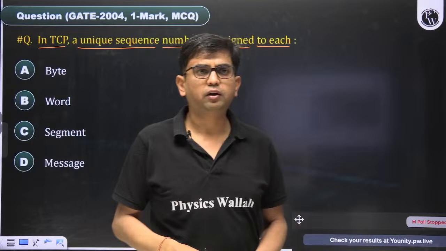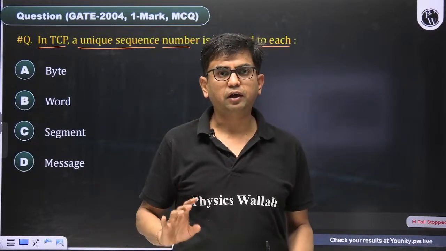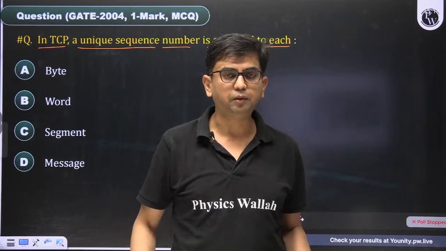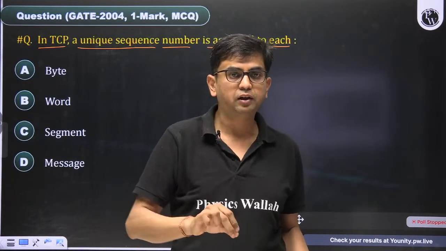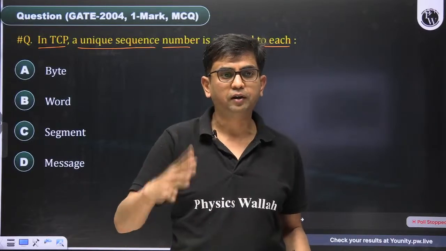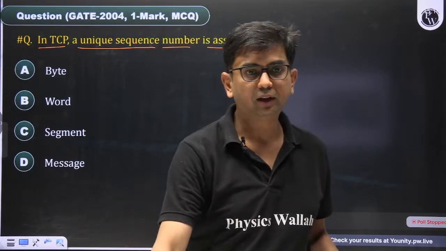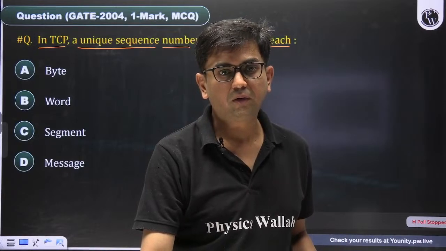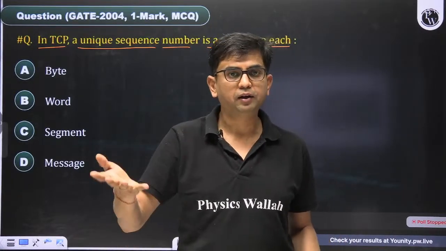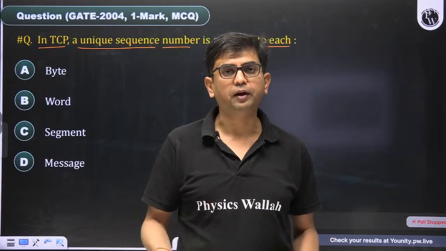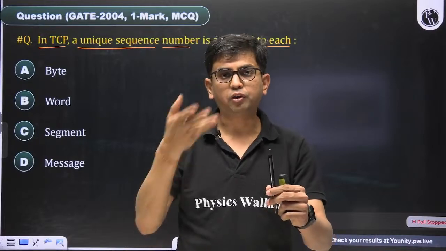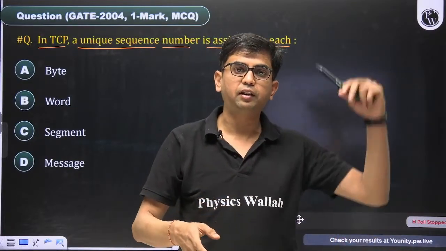Yesterday I told in one session that in TCP the sequence number is assigned to each byte. In TCP a unique sequence number is assigned to each byte, not a segment. Most people think that the unique sequence number is assigned to a segment. If so, then the first segment's sequence number is 1, the second is 2, the third is 3, and then 4, like that.